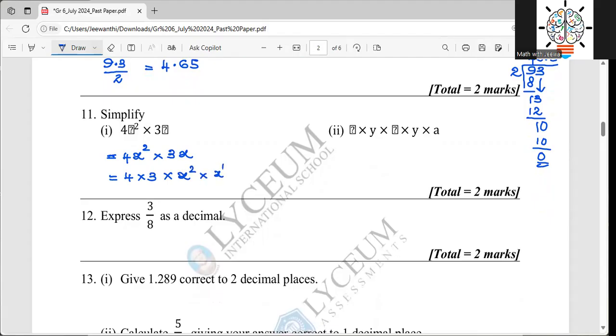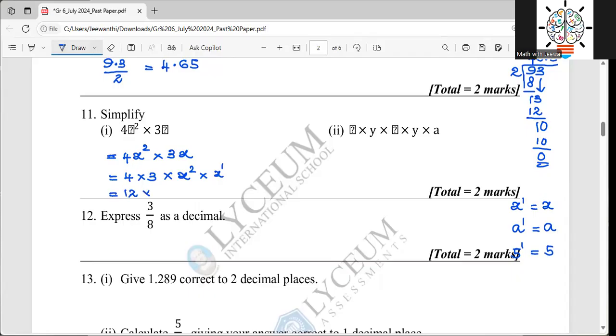This x I can write as x to the power 1. Why? We know x to the power 1 is equal to x. A to the power 1 is equal to a. 5 to the power 1 is equal to 5. Any base value to the power 1 will be equal to the base value itself, right? So here 4 times 3, 12.